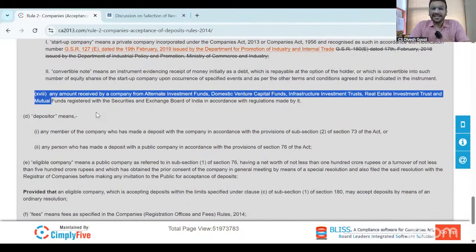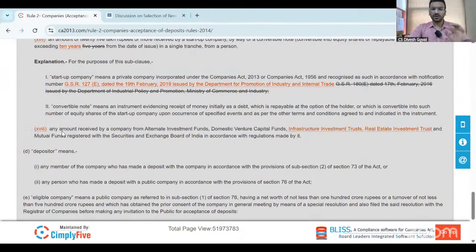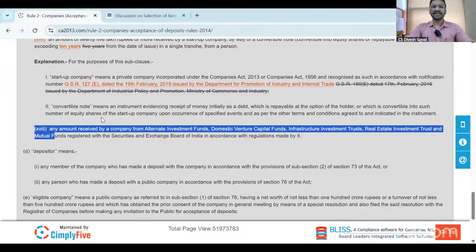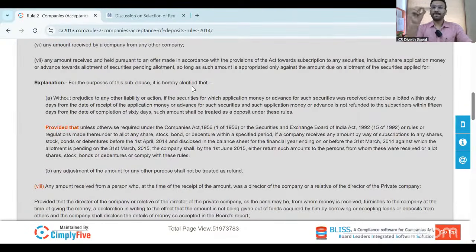If you have done any transaction of loan, or any transaction of advances, but those loans and those advances fall within these 1 to 18 points of the definition of deposit, then this will not be considered as deposit. So these are the points where a private company can accept the loan, where the private company can accept the deposit. And for this, you have to select remote button number 2 of your DPT-3.